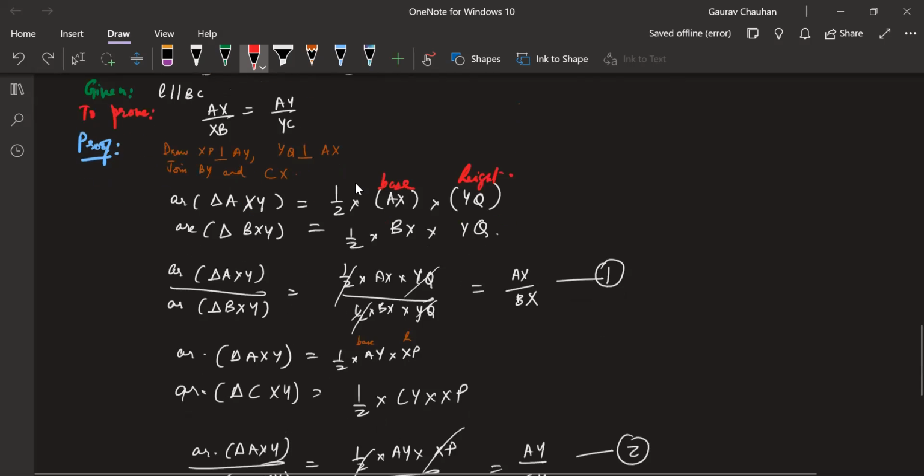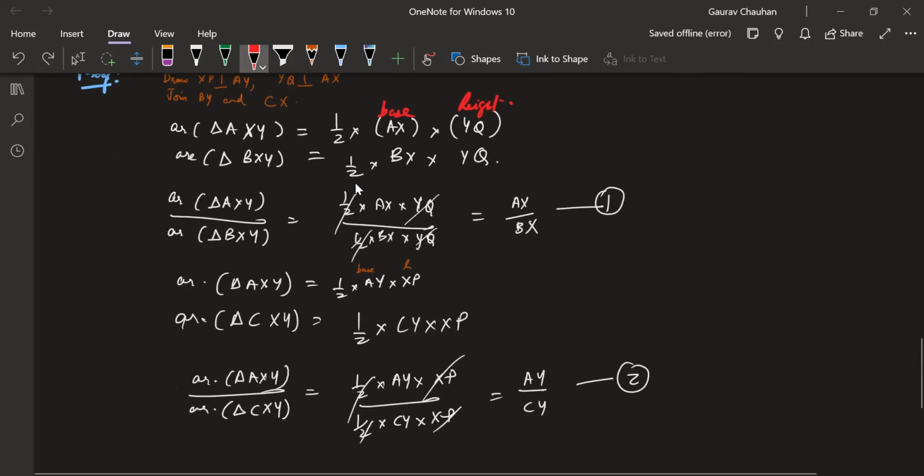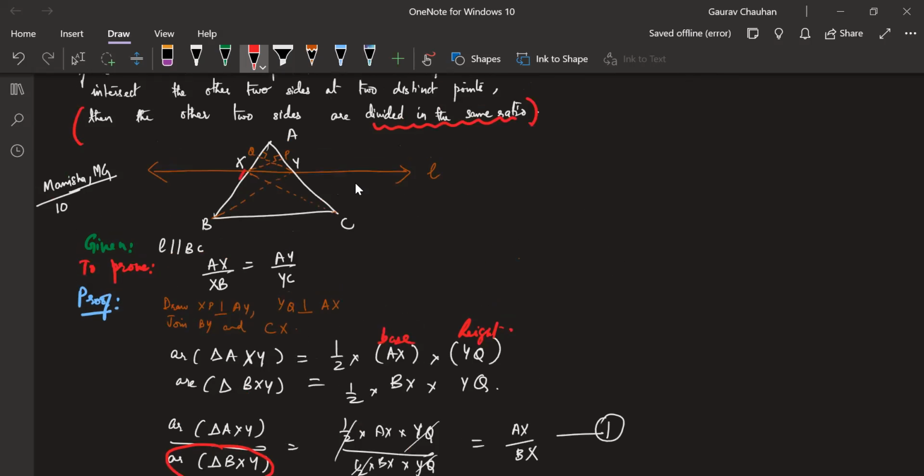The denominator. What is in the denominator? Let's observe that. This one has the area of triangle BXY in the denominator, and this one has the area of triangle CXY in the denominator. Do we know anything about these two areas? Dilruba: Hence, they have the same area. Dilruba, I'll give you 10 points.